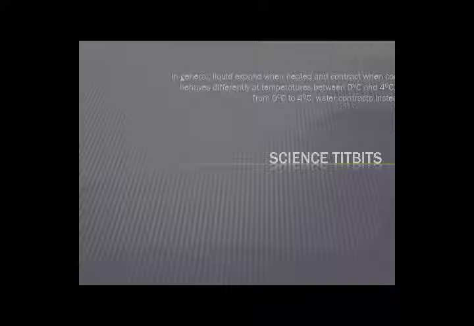When it cools, it expands, and when it absorbs heat, it contracts. Water performs a little bit opposite to the other liquids, but only for a certain temperature range, not at every temperature. Like the temperature between 0 degrees Celsius and 4 degrees Celsius, water shows a different property, while at the other temperatures it shows the same property. So it's a little science tidbit regarding liquids and water. It means water is acting a little bit different from other liquids.